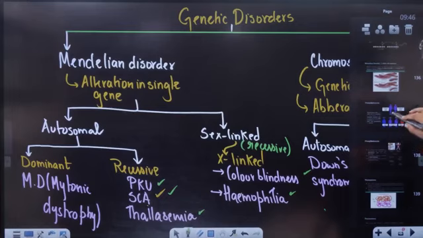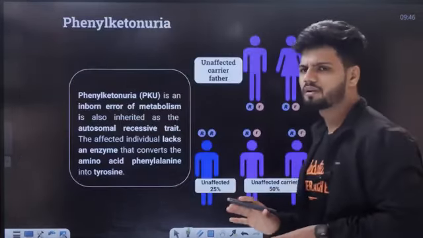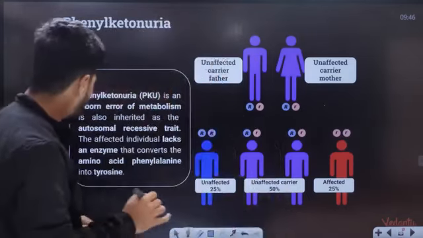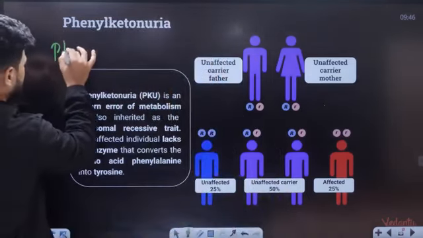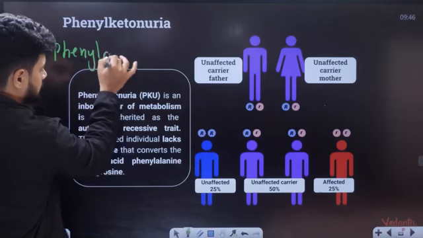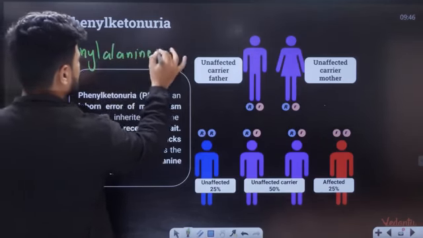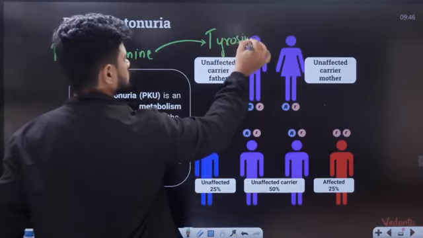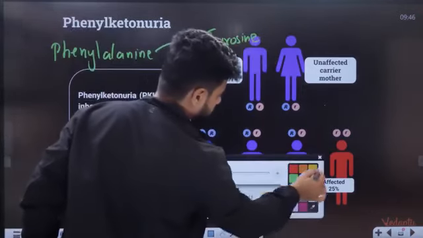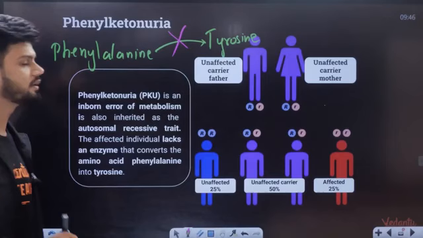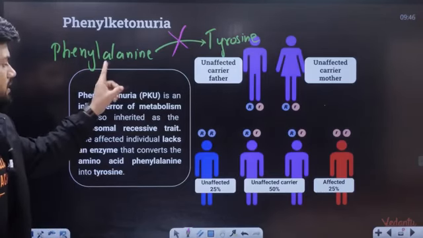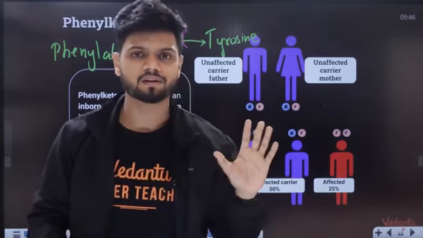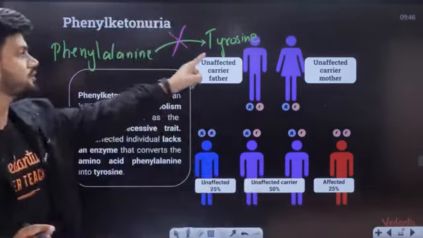Phenylketonuria. Very simple, an autosomal recessive disease. Now in this disease what is happening is your phenylalanine is not converted to tyrosine. The phenylalanine amino acid is not converted to tyrosine. Why? Because the phenylalanine hydroxylase enzyme is missing. If that enzyme is missing, this conversion is not happening.